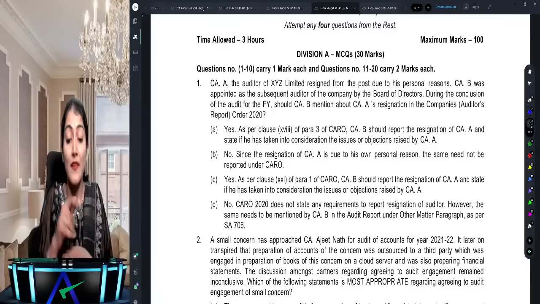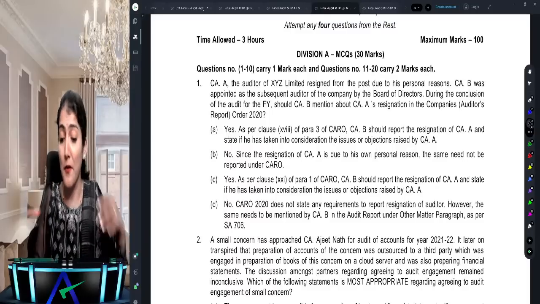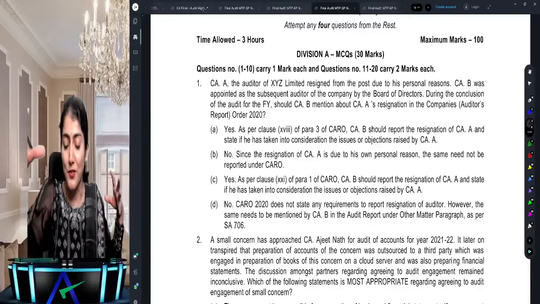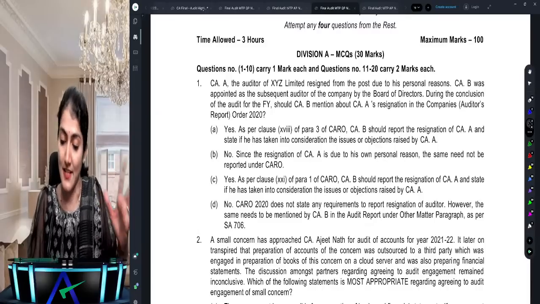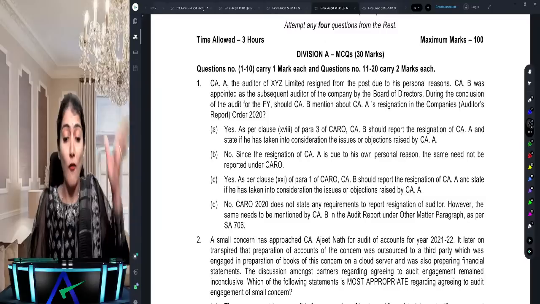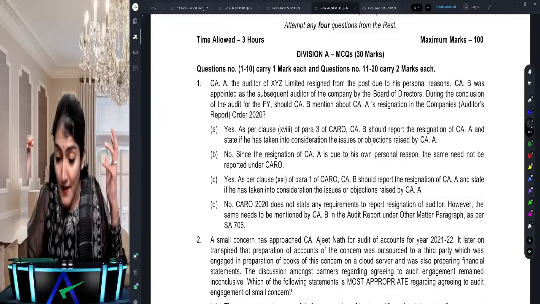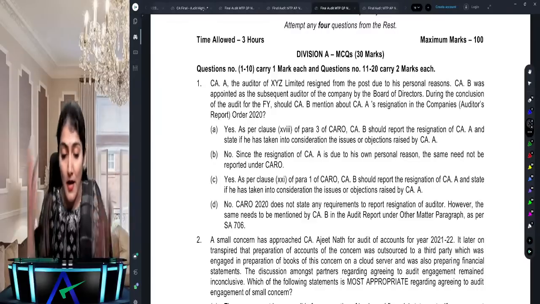This is another one. See, CA A, the auditor of XYZ, resigned from the post due to his personal reasons. CA B was appointed as the subsequent auditor of the company by the board of directors. During the conclusion of the audit for the financial year, should CA B mention CA A's resignation in CARO? 100% yes.